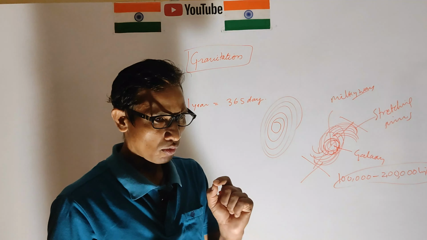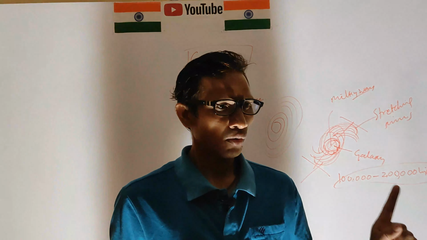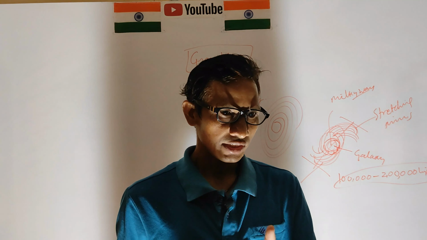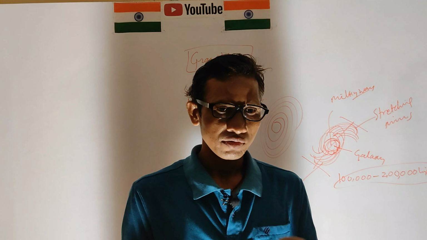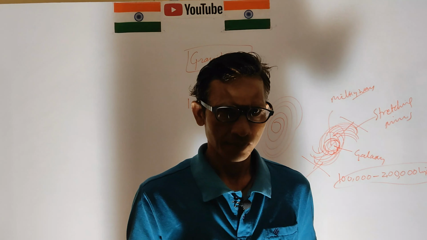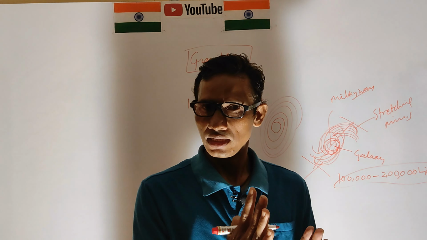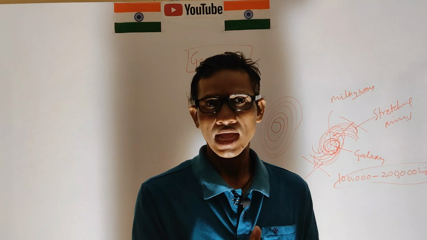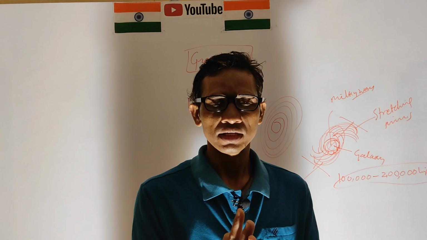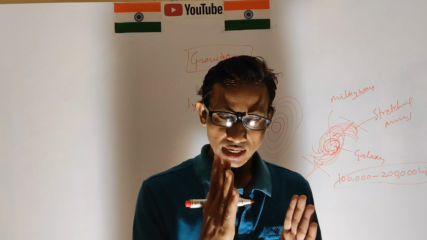Our Earth rotates on its axis in 24 hours, one half of which is day and the other half night.